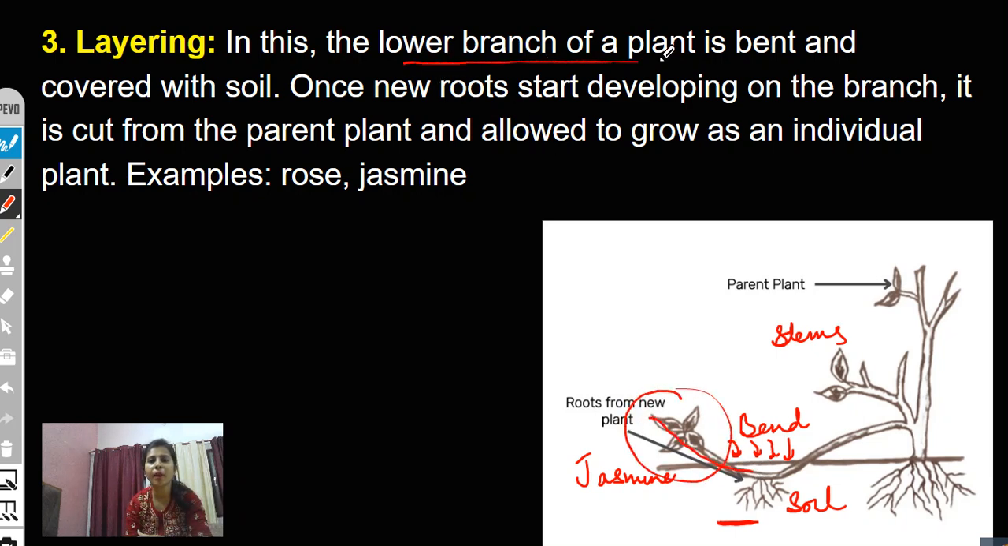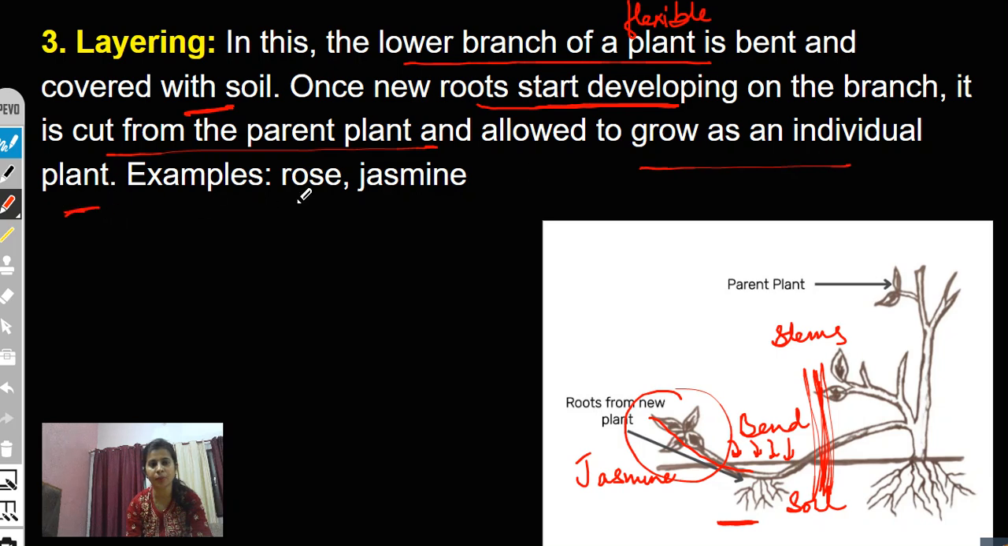So it is a lower branch of a plant, and it should be flexible also, no? Otherwise it will break. Covered with soil. Once new roots start developing, we cut it from the parent plant. From here we will cut it, because we want the new plant to grow as an individual plant. For example, rose and jasmine. Now children, there are two types of layering: one is air layering and another is mound layering.